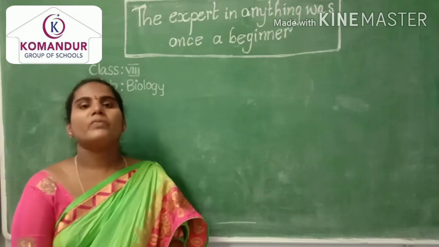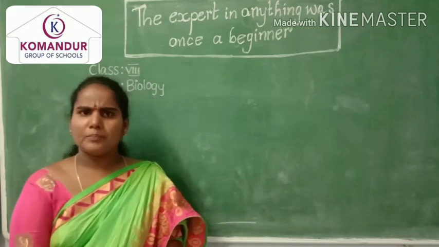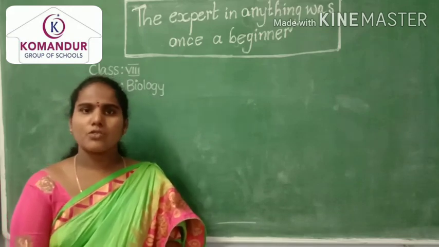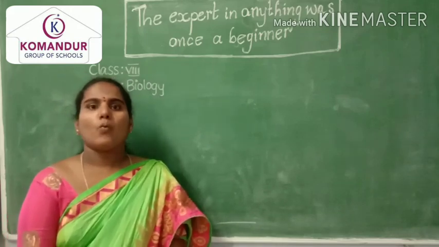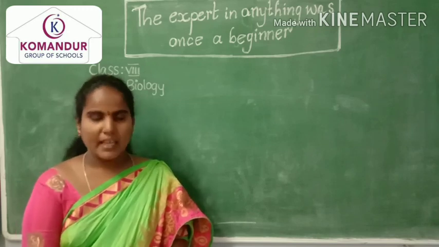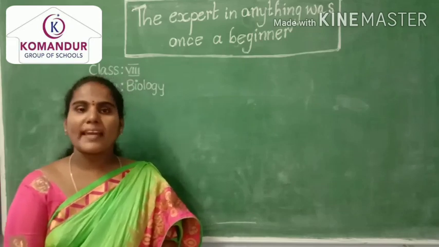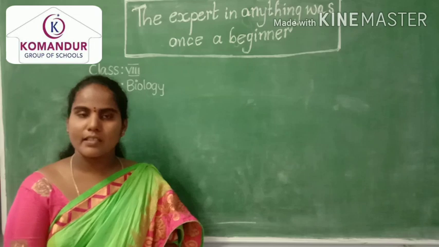Okay, students? Next, let us know some introduction about Aristotle. Aristotle was born in the year 384 BC in the place Stagira, which is located in northern Greece.